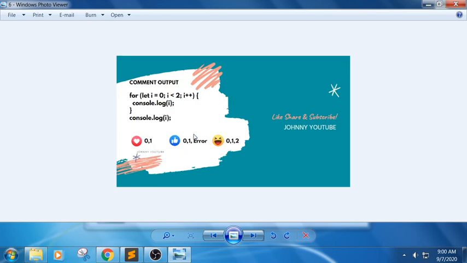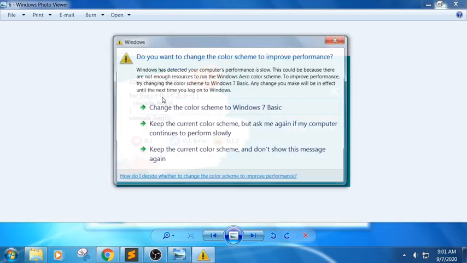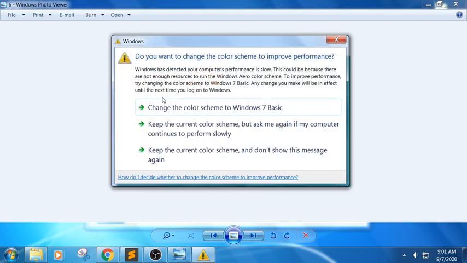What would be the output of this for loop? let i equals 0, i less than 2, i plus plus, console.log of i. So it will try to return 0, 1 and error, because it will try to have these values, but it will not print them. It will print the values 0 and 1, but 2 will not be printed because we cannot access the let keyword values outside the for loop. So we will get 0 and 1, and the last one we will get as an error.